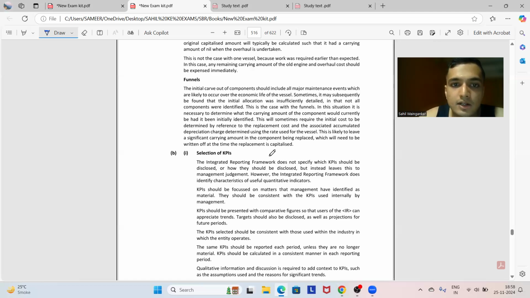This is likely to leave a significant carrying amount in the component being replaced, which will need to be written off at the time of replacement and the new component capitalized.